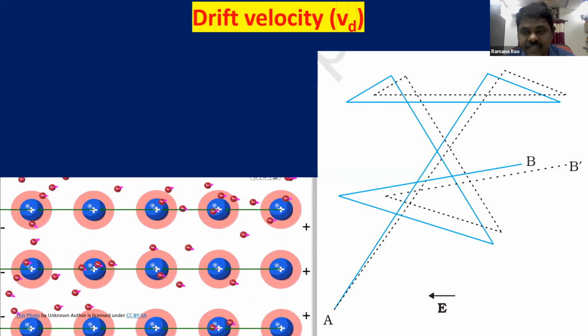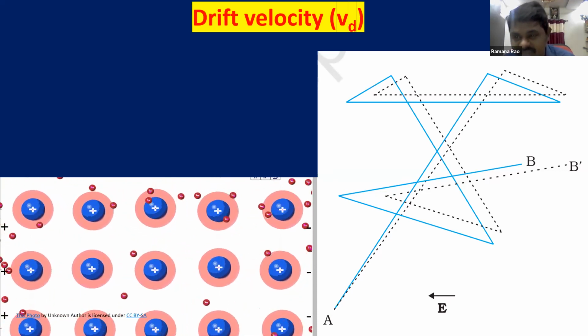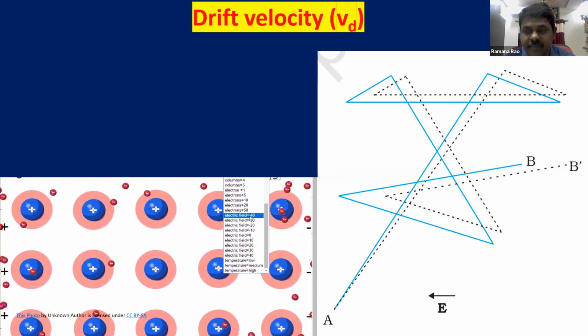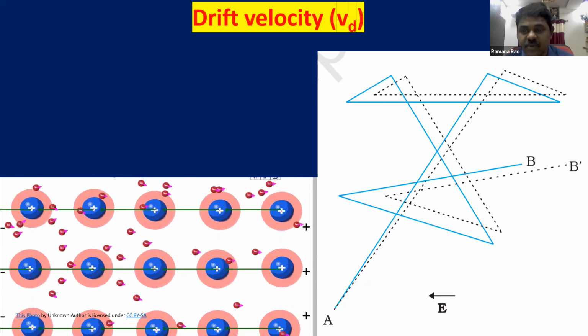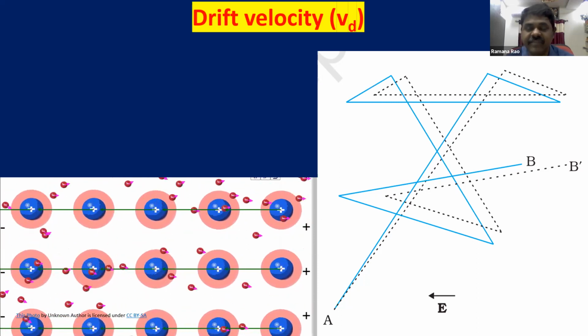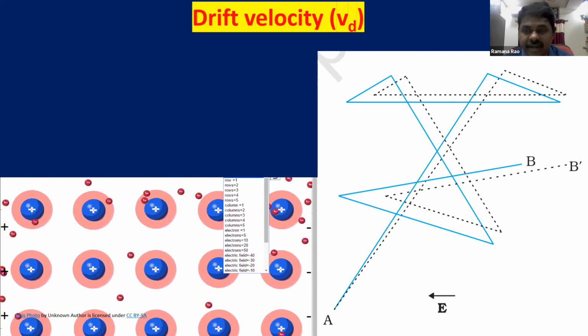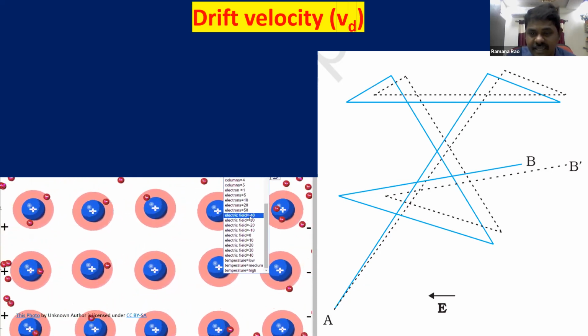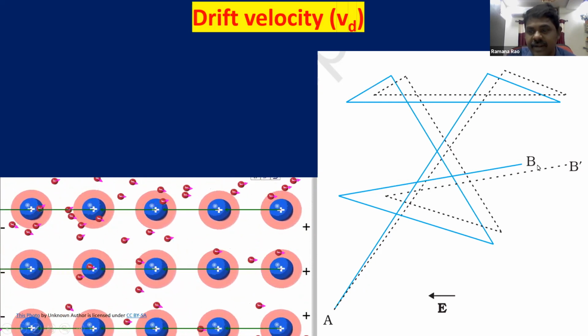The electron has to reach from A to B, but after the application of the electric field, it is going to reach from A to B dash, the dotted path. So the dotted path indicates in which direction the electron is going to move after the connection of the battery. So you can see, children, B and B dash are along the same line.